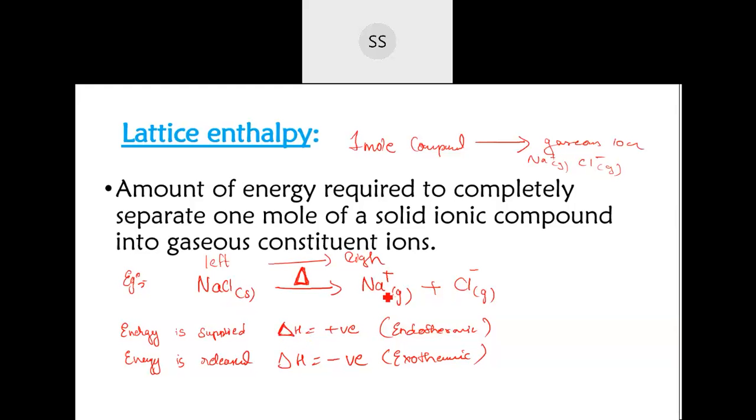But when they are in their ion form, the gaseous sodium ion and gaseous chloride ion, and they combine together due to the force of attraction, if the bond becomes stronger and stronger, this delta H value is going to be more and more negative. When they combine together, they release energy to form a bond. So the reaction is going to be exothermic.